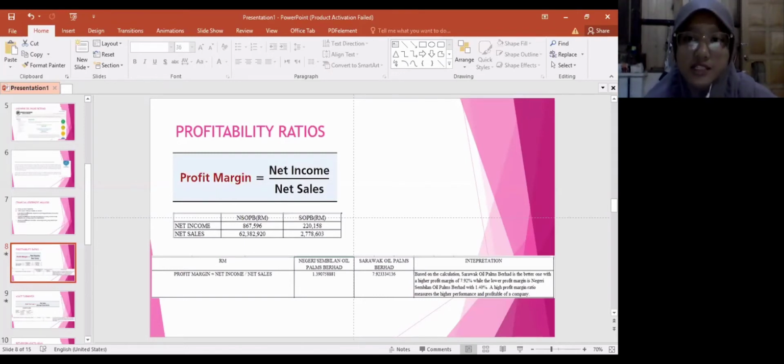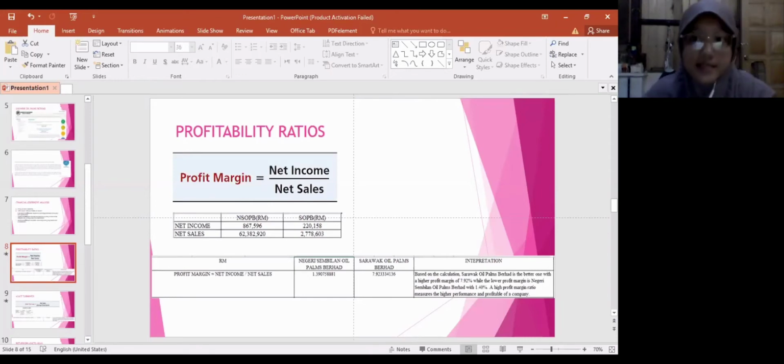Based on the calculation, Sarawak Oil Palm Berhad is the better one, with a higher profit margin of 7.92%, while the lower profit margin is Negeri Sembilan Oil Palm Berhad with 1.40%. A high profit margin ratio measures the high performance and profitable of a company.